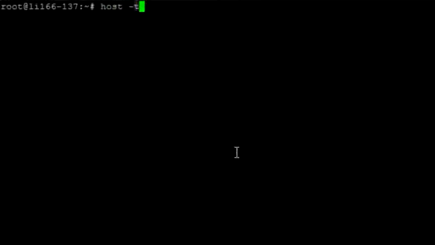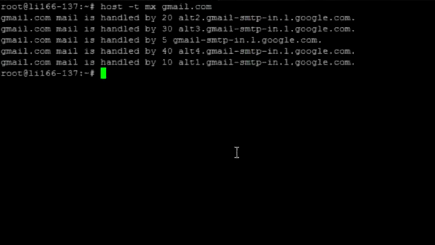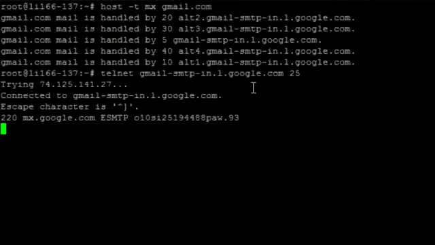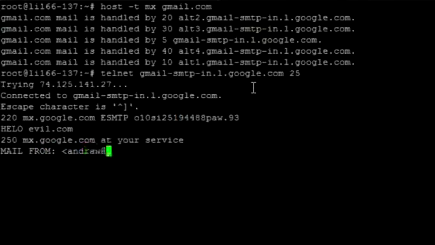Let's say we're sending to someone at Gmail. I'm going to say host -t mx gmail.com. So I'm just looking up Gmail's MX servers, and there you'll see there's a whole bunch, and I'm going to connect to this one. So I'm going to say telnet to that device, and now it says hi, it's Google, and I'm going to say hello, I'm evil.com. It says great, it's Google at my service. Then I say, okay, well, I'm sending mail from, and let's say I'm Andrew at evil.com, and it says great, we're good to go.